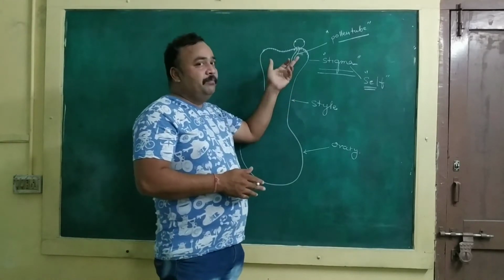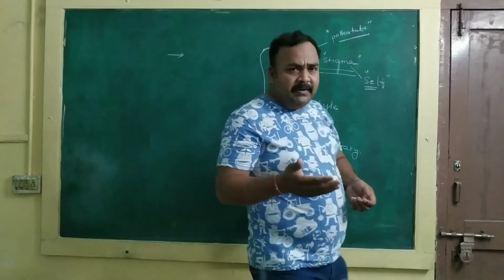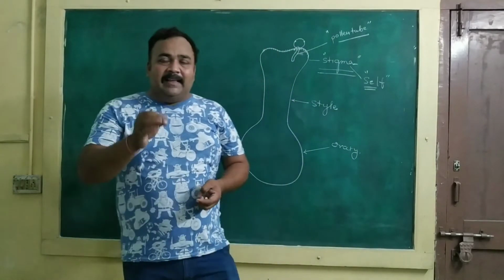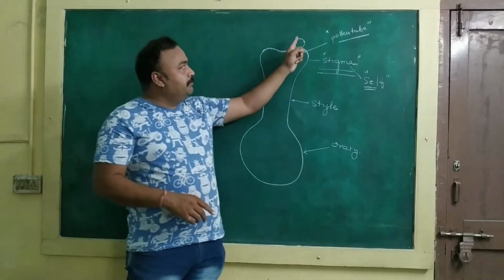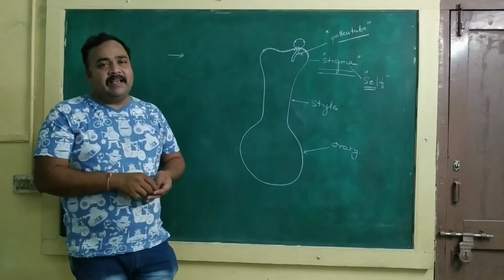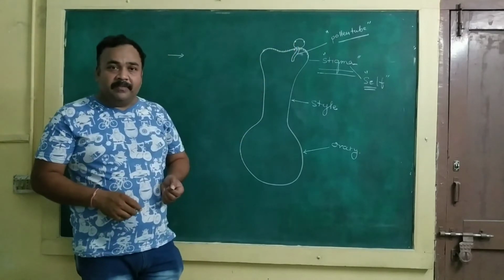Whether the pollen is compatible or incompatible can be recognized as a result of continuous dialogue between the pollen and the stigma. That means the stigma has the capacity to recognize the compatible pollen.